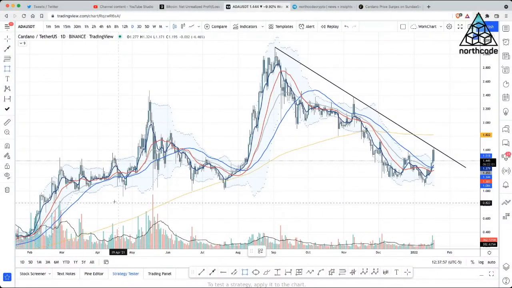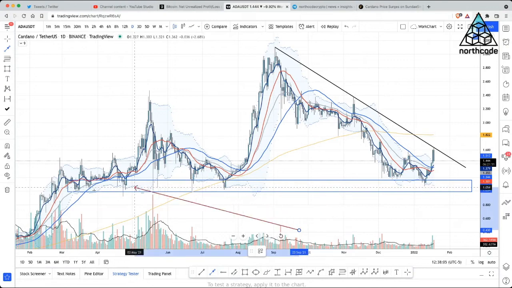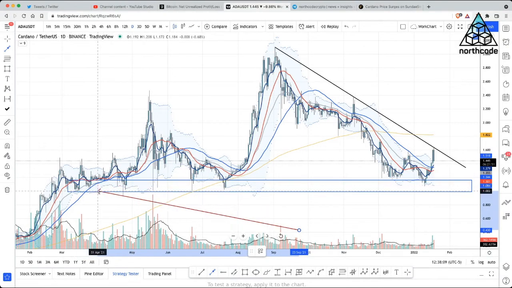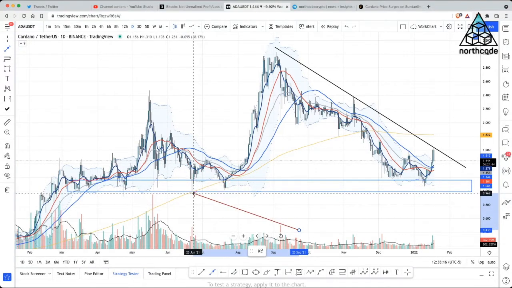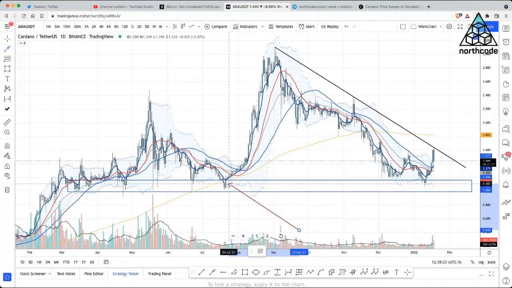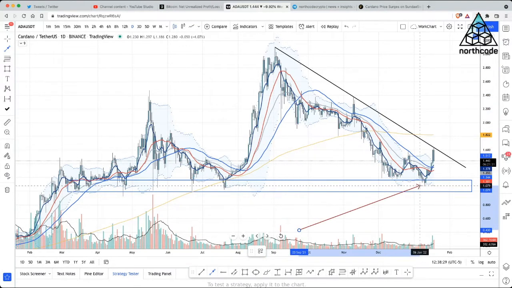Now, if we zoom out, what we can see is that there is a level of support in that dollar range. Every time price action dipped into this zone, which is our demand zone, price action immediately got bought back up. Price action dipped to the 200 MA, deviated underneath the 200 MA, still in this zone. This is known as a spring. Price got bought back up, and you can see it went on a run. Right now, we've seen that price action dipped again back into the zone on January 10th for a day or two and immediately got bought back up.